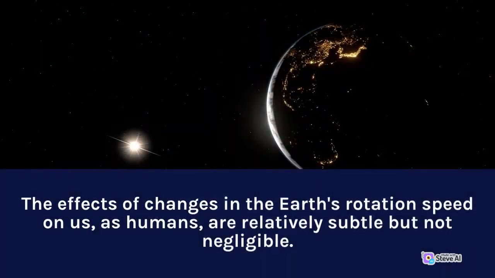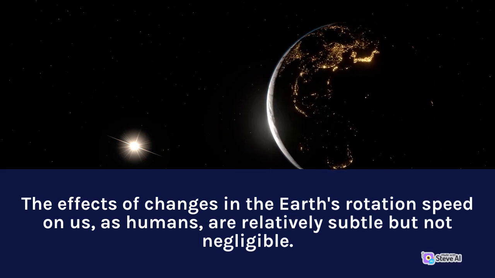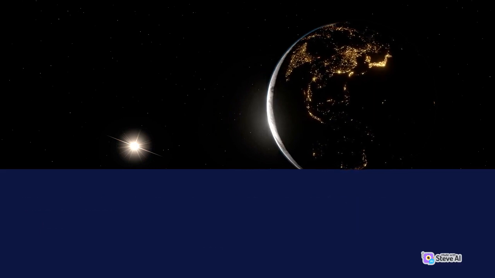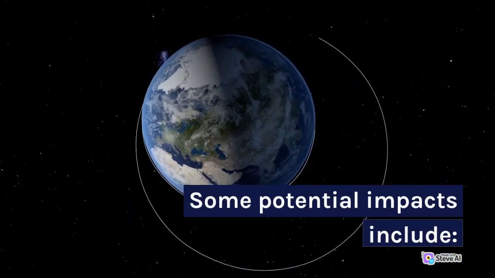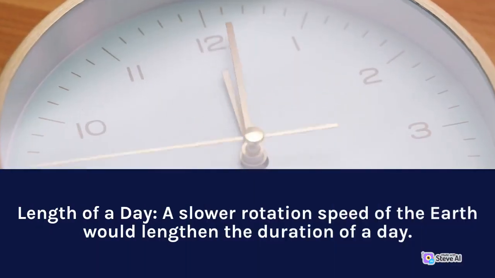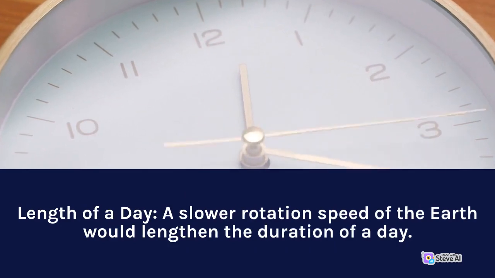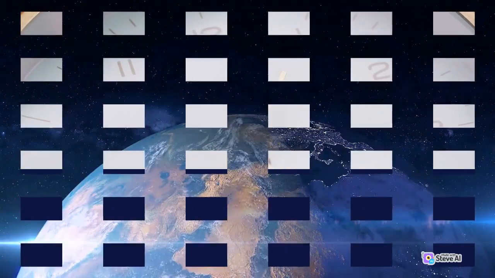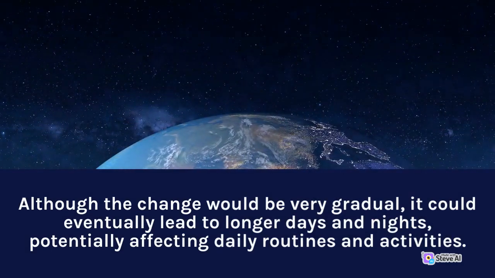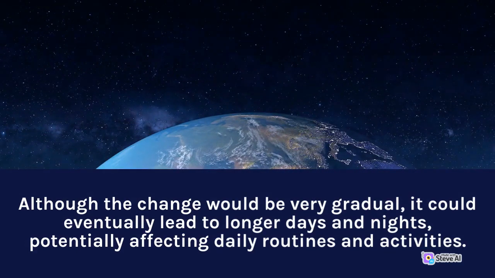The effects of changes in the Earth's rotation speed on us, as humans, are relatively subtle but not negligible. Some potential impacts include the length of a day. A slower rotation speed of the Earth would lengthen the duration of a day. Although the change would be very gradual, it could eventually lead to longer days and nights, potentially affecting daily routines and activities.